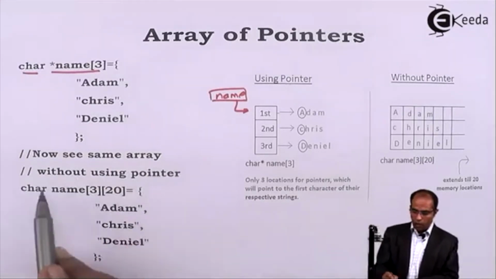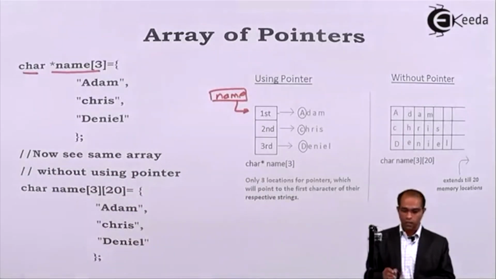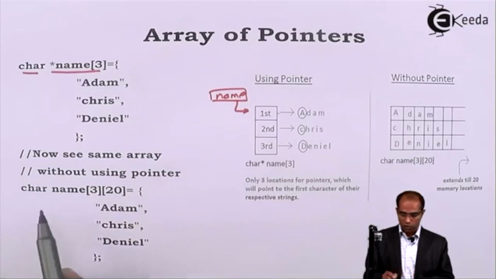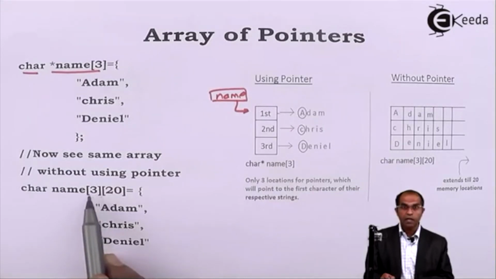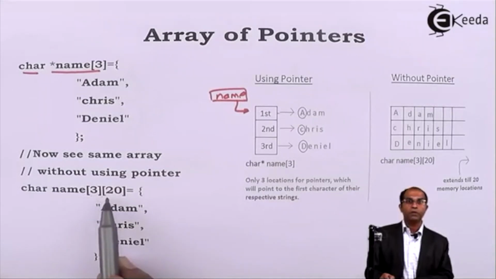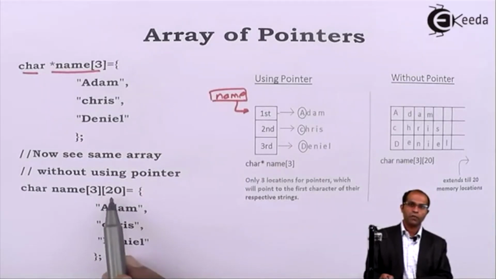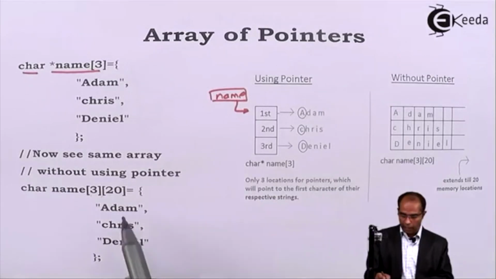So now let's see how I do the same thing. Let's see the same array without using pointers. How do I do this? char name[3][20]. So name[3] means that I'm going to store a set of how many names? 3 names, and in each name I presume that I'm going to have 20 characters maximum. Let's again associate the same values Adam, Chris, and Daniel, and see how this memory allocation goes internally.